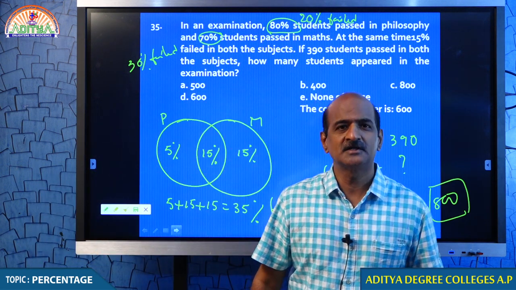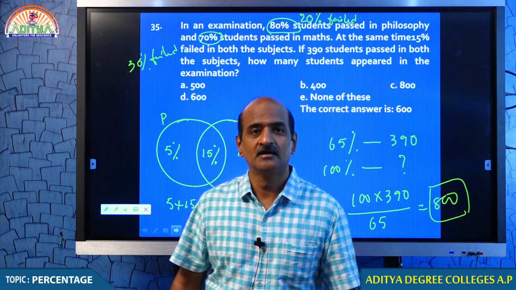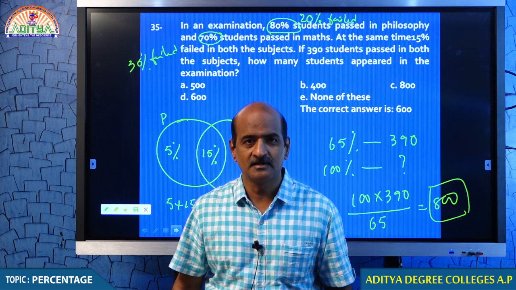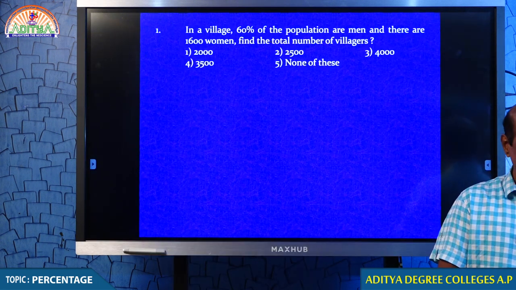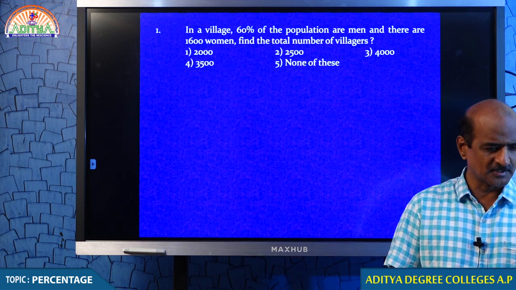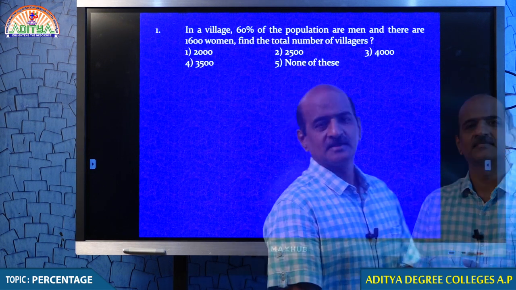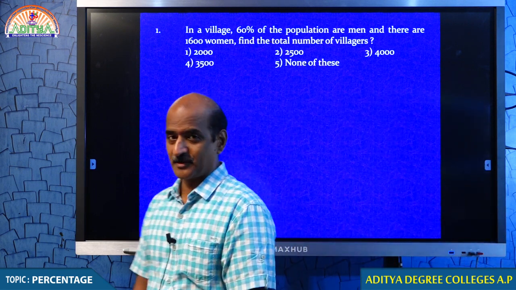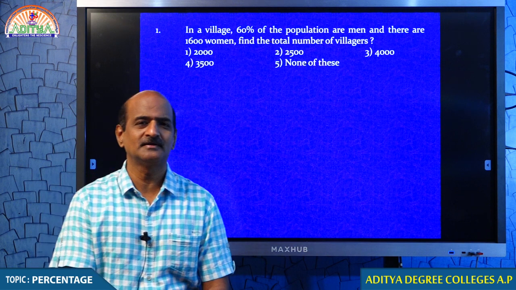We take a break for 5 minutes, students, and after we come back, we will be completing the remaining questions in our classroom material. Okay. Now we complete the remaining questions from our material, and with this we come to an end of our percentage topic. As I told you already, as far as aptitude is concerned, there is no ending for this topic. It is only a beginning.